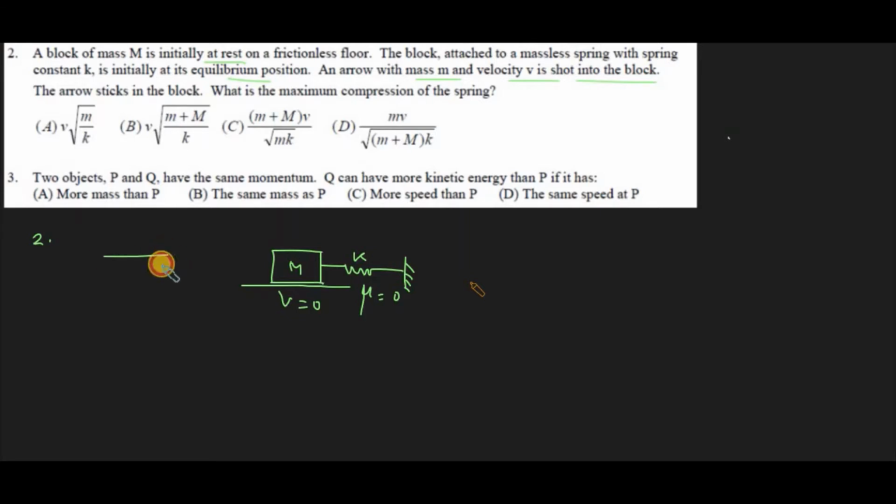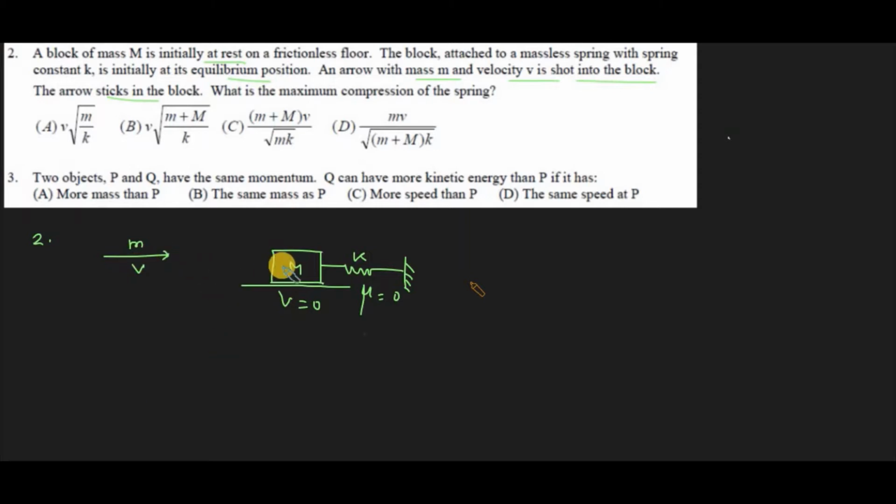Initially the arrow has motion with velocity v and mass small m, and the block is at rest. After the collision they are combined, so we can consider this a perfectly inelastic collision. Now what is the maximum compression of the spring?